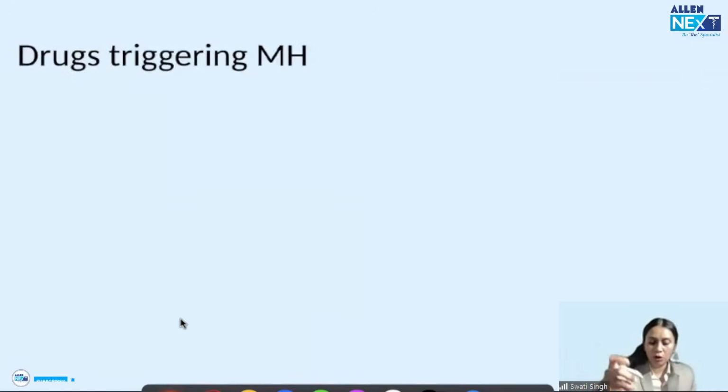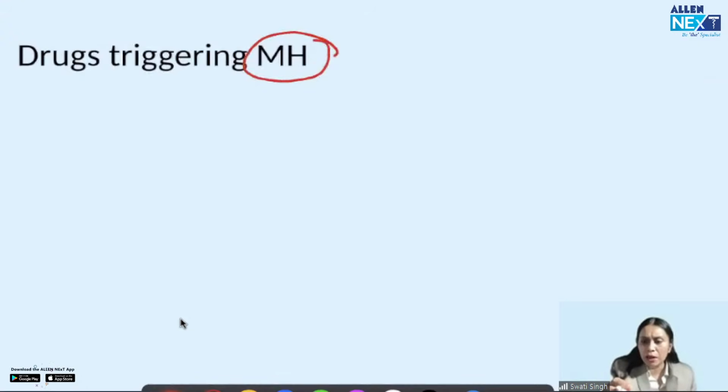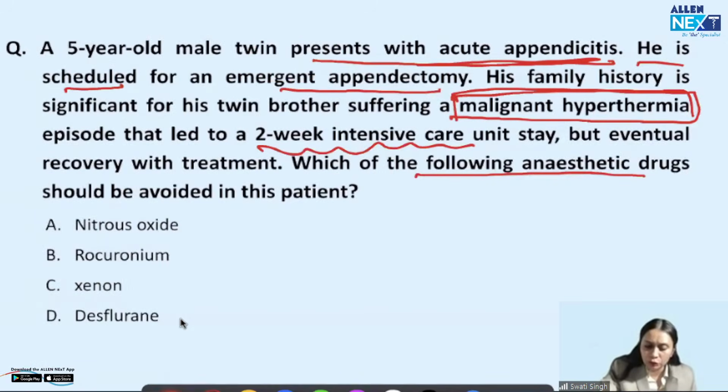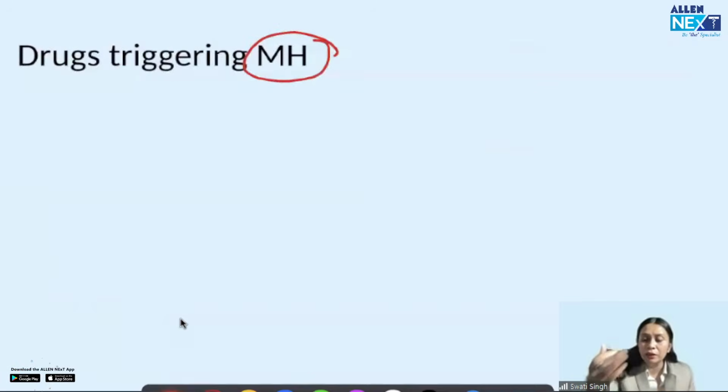So the next very important topic for INI-CET is malignant hyperthermia. I'm expecting a question, and I think they can ask one. So what is malignant hyperthermia? Malignant hyperthermia is a pharmacogenetic disease. That is a condition which is triggered by the exposure to some drug in the presence of a particular gene. So it's a genetic condition. One brother has it, the other brother may have it.